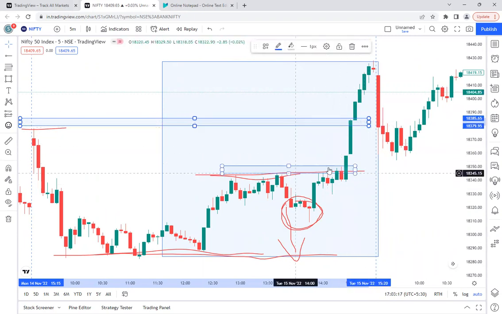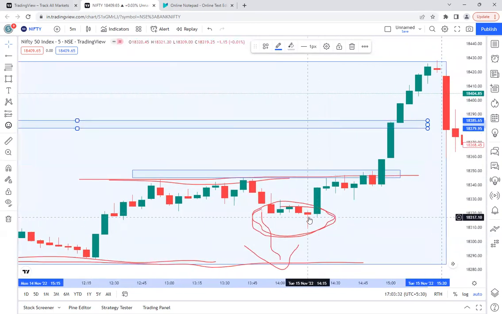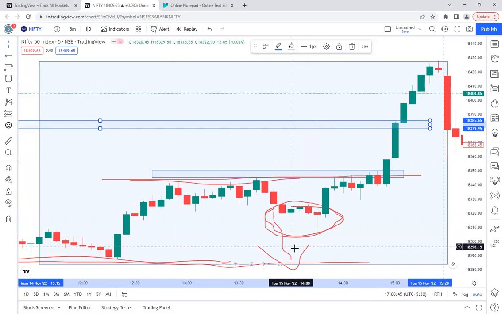After reaching this level, they moved in such a way that it looked like it was trying to go down. And here, if you see this candle, the 2:15 candle, I will zoom in here. This is the 2:15 candle. In this candle, many traders might have entered their positions, meaning selling the Nifty, expecting that it will come down.